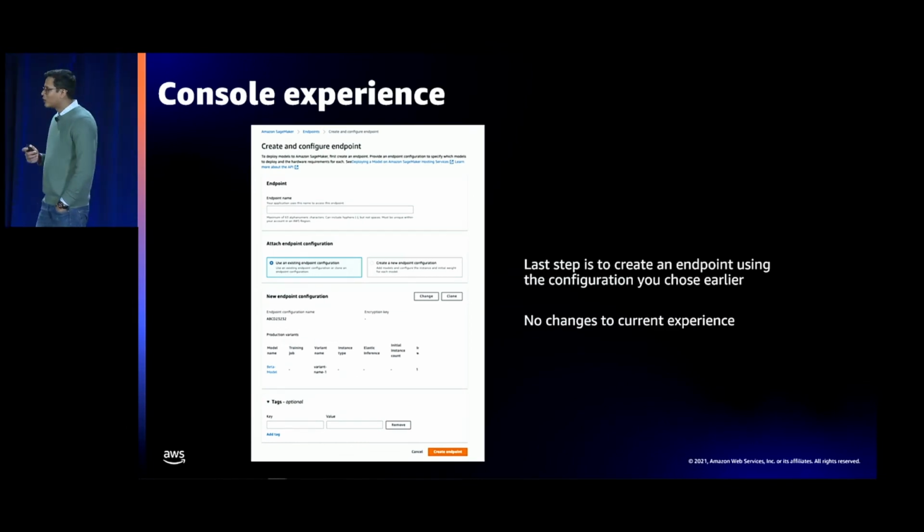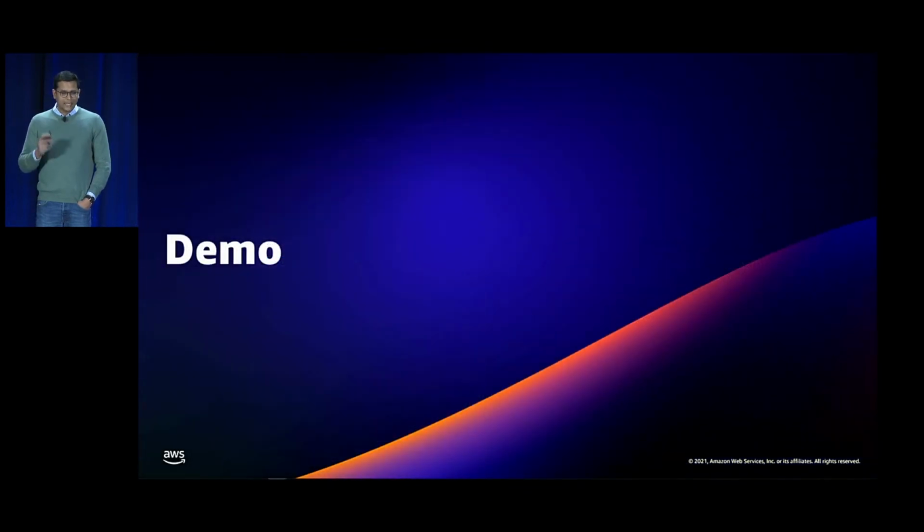And once the endpoint config is created, you have to use that endpoint config, and then it's just a one-click step to create that endpoint. It'll take a few minutes to set it up, and once it's in service, you can trigger inference requests to that endpoint. So it's a pretty straightforward, simple process through the console. And with that, I'll hand it over to Ram to take you through the demo.